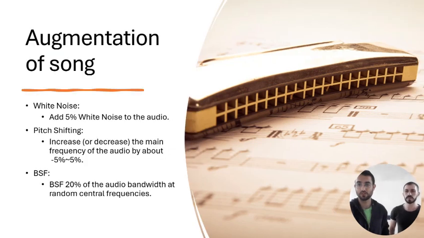So as we said before, the main part of the project is the augmentation of the songs. We use three different kinds of augmentation. We use white noise, adding white noise at about 5% of the audio amplitude. We use pitch shifting, which means we increase or decrease the main frequency of the audio by about 5%. And we use a band stop filter, which deletes 20% of the bandwidth at a random central frequency.